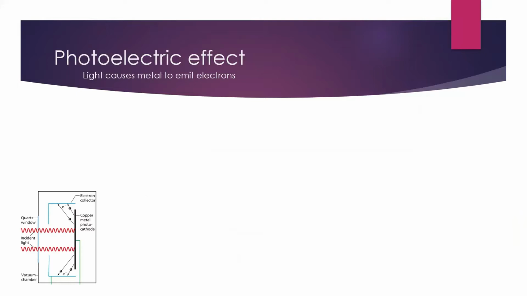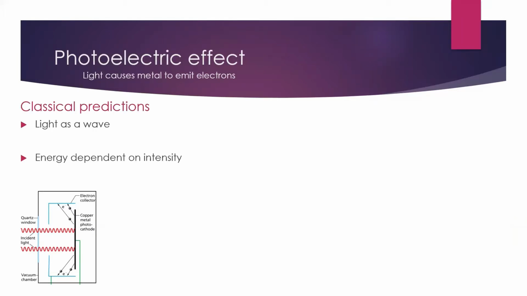But this experiment clashes very hard with the ideas of classical physics. So classical physics predicts for us two things. One, that light is a wave, and two, that the energy is dependent on intensity. So what this would say is that when we're shining this light wave on the metal surface, this light wave has energy.